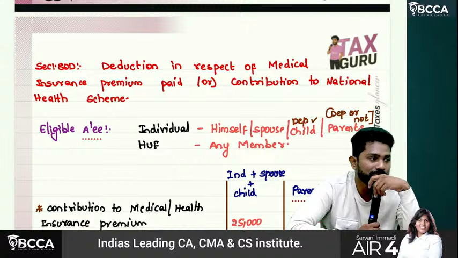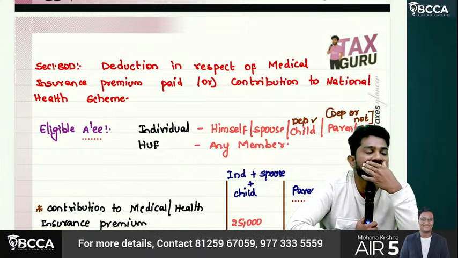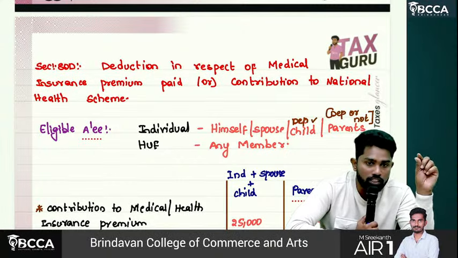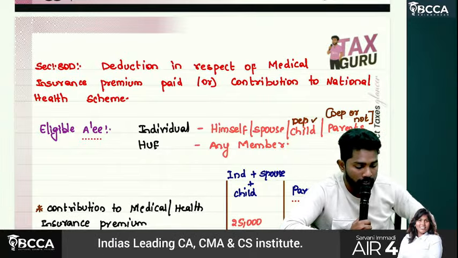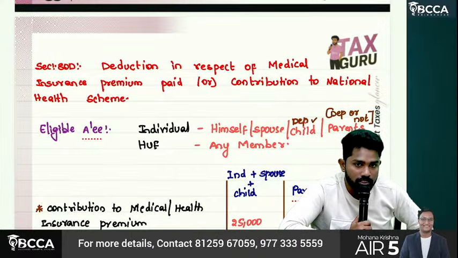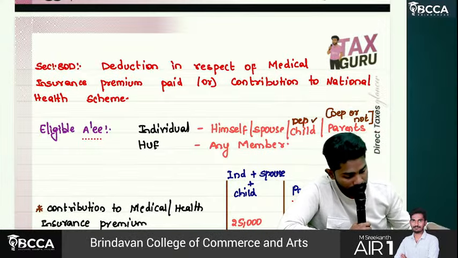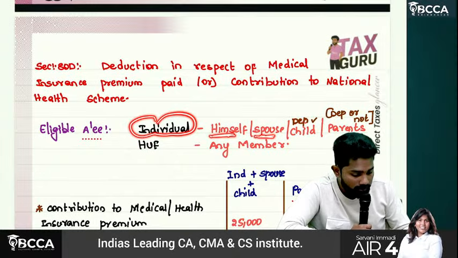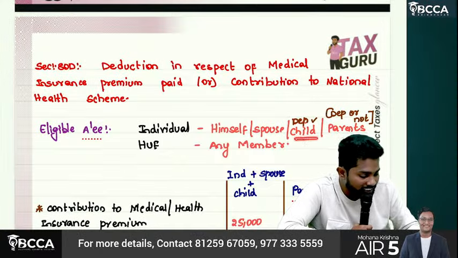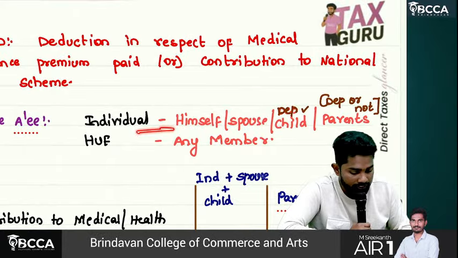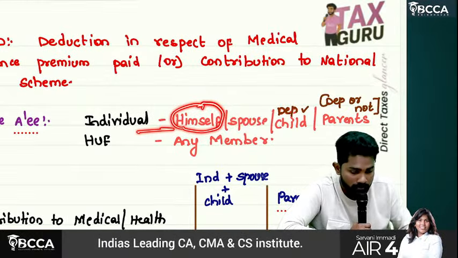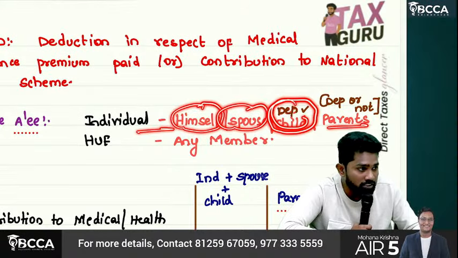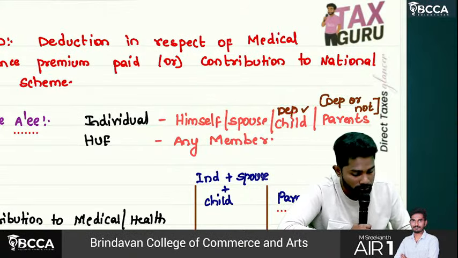Then 80D. Sir, 80D is about deduction in respect of medical insurance premium paid or contribution to National Health Scheme. Who is eligible? Individual himself, spouse. Sir, check your material whether it is clearly written like this or not. An individual can contribute for himself, spouse, dependent children, and parents, whether they are dependent or not. If it is clear, no issues then.